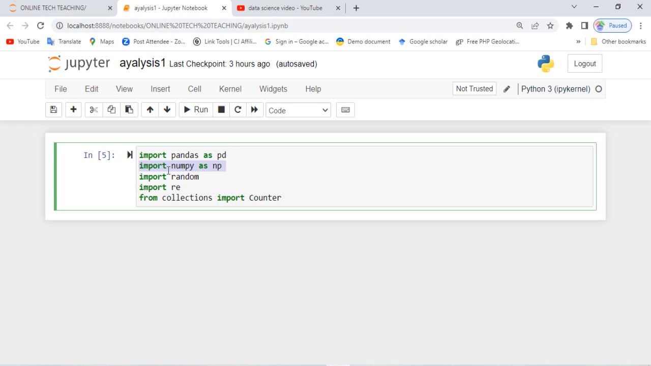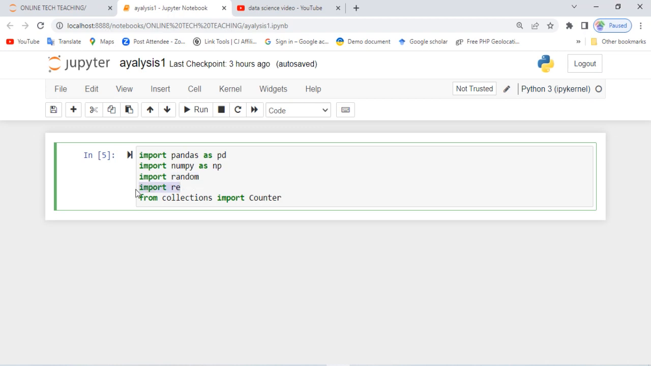Now we have another one called random. We are importing random. Why do we need random? We are going to be generating data, like I said earlier on, at random. Instead of using an Excel data, we're going to generate data here. The random module is a built-in module in Python. It is used to generate random numbers in Python. So we are going to use that.